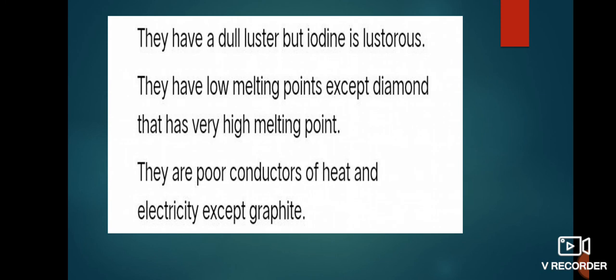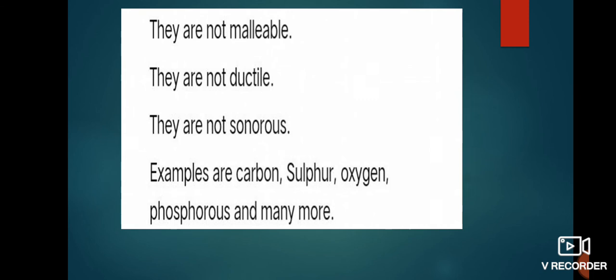The next physical property of non-metals is that they have a dull luster, but iodine is lustrous. Non-metals also have low melting points, except diamond, which has a very high melting point. Generally non-metals have lower melting points. Next, non-metals are poor conductors of heat and electricity, except graphite. Graphite conducts heat and electricity.